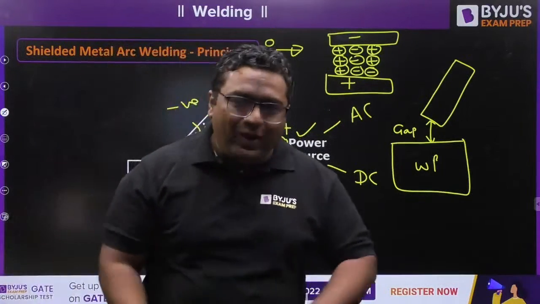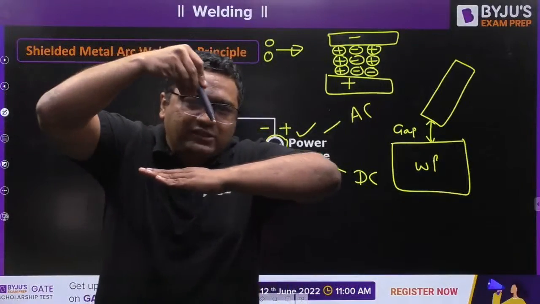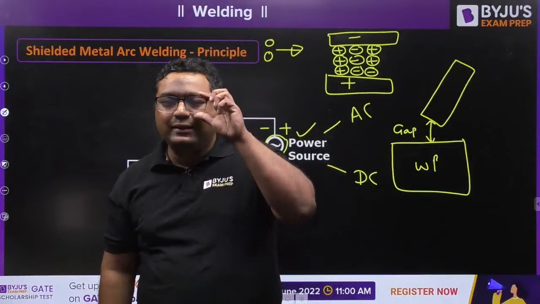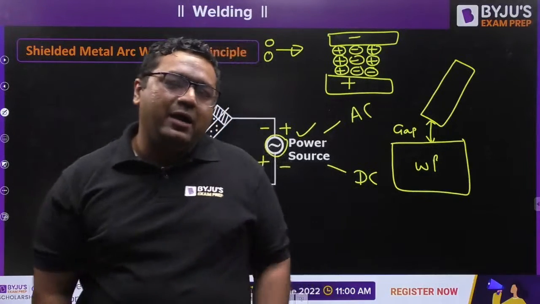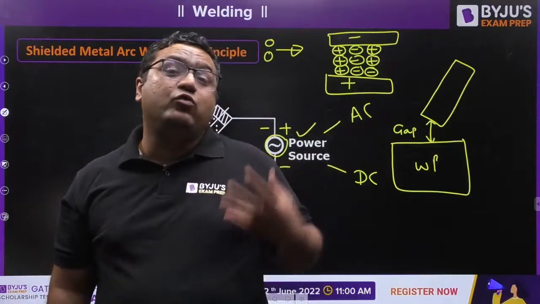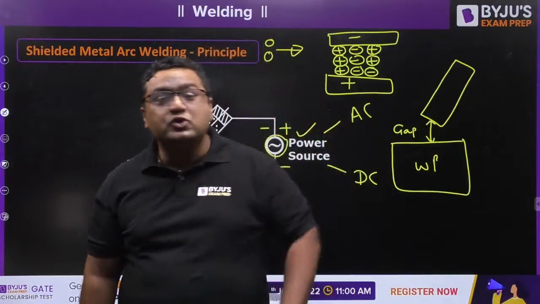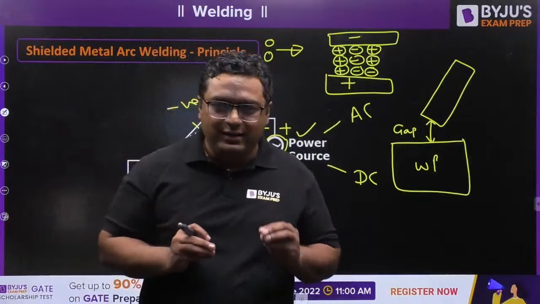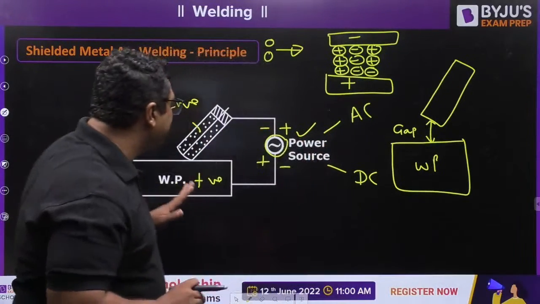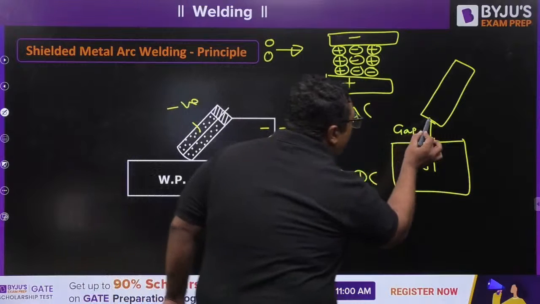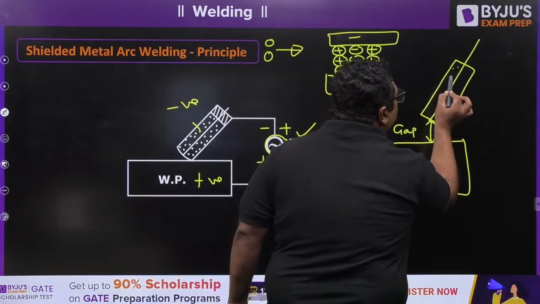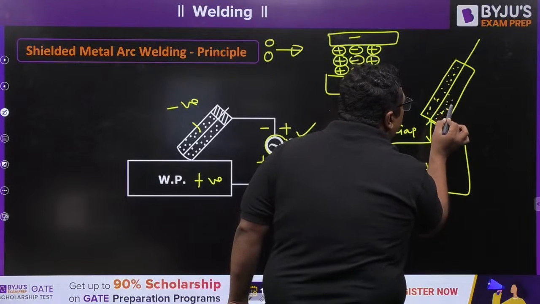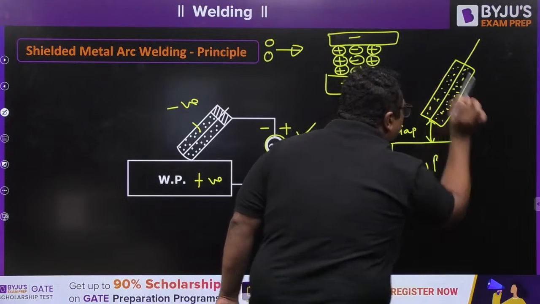So my dear, what will happen then? As I said, when the electrode goes towards the workpiece and the gap reaches that critical value, at that time air will get ionized, and because of that electrons can easily pass, and because of that some spark would be generated. You can see this electrode is made up of one wire and other flux material. And my dear, we intentionally keep the melting point temperature of the flux higher than that of the electrode.